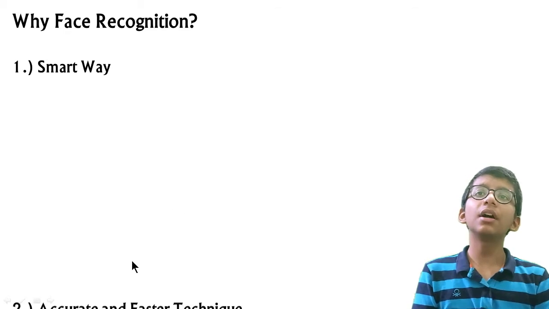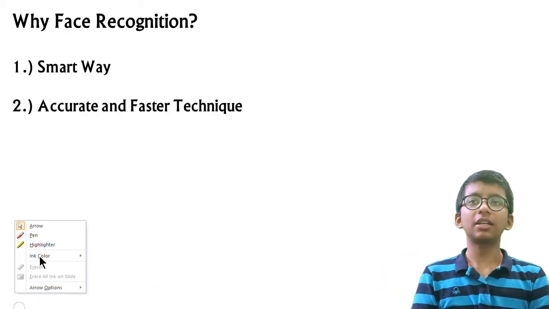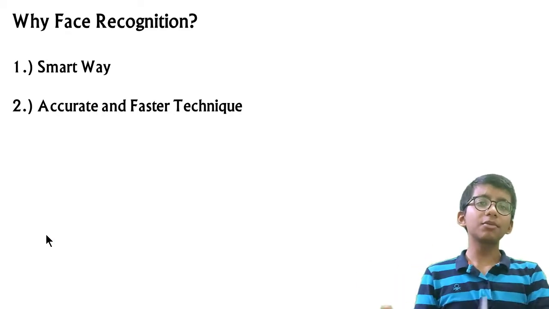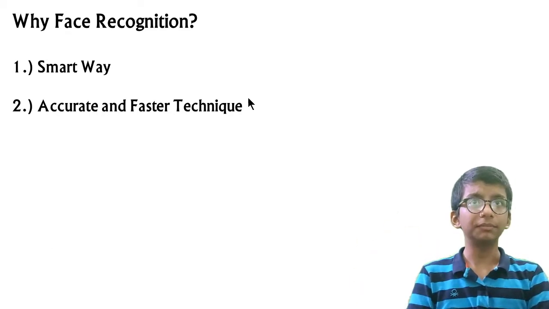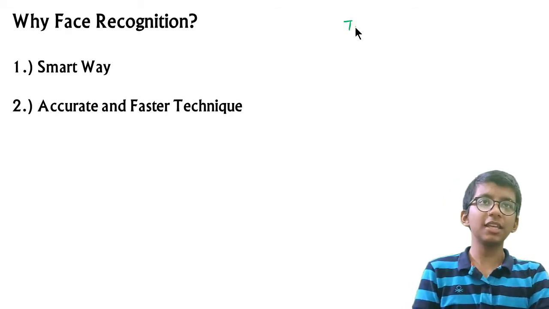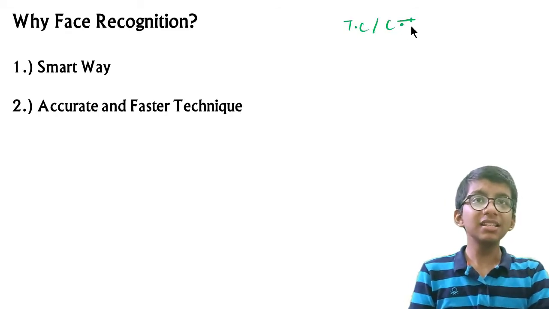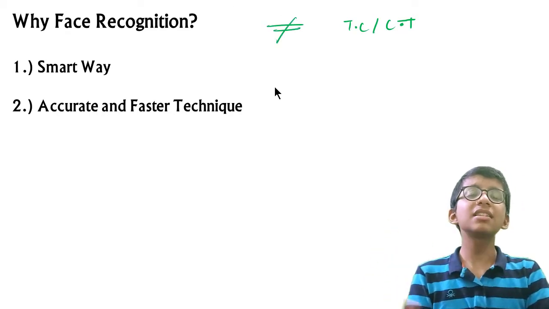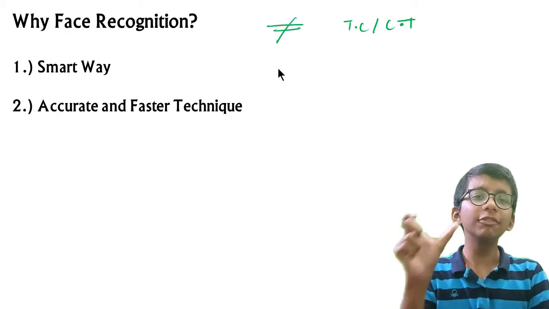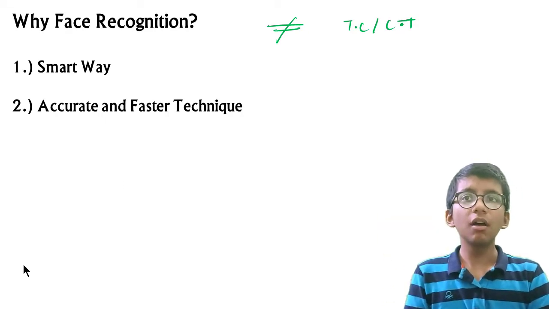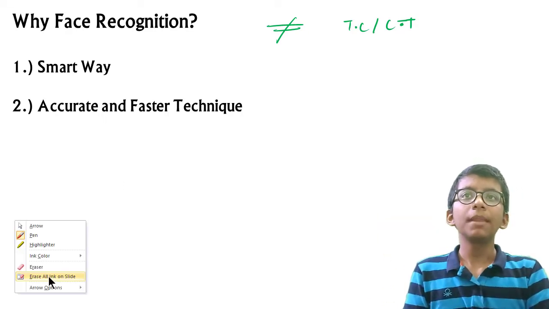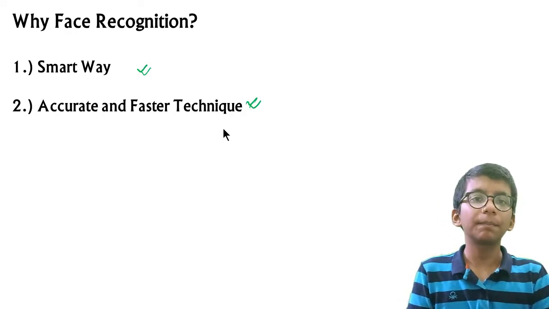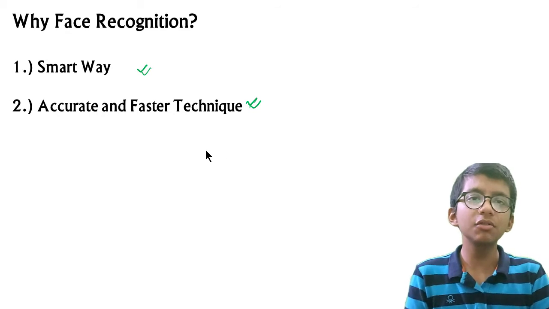And also it is an accurate and faster technique, compared to calling out the names or writing on a sheet of paper, which is time consuming. In the earlier methods it is time consuming, but face recognition is very fast and very accurate. So that's why we use it: a smart, accurate and faster technique. Pretty much easy to understand.